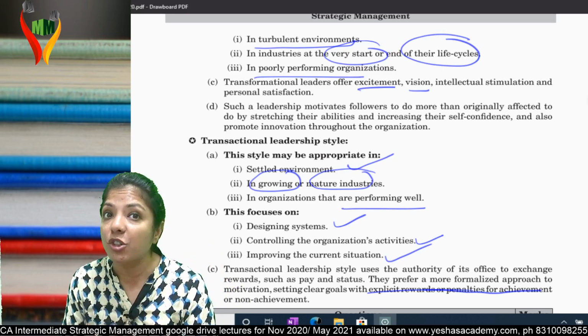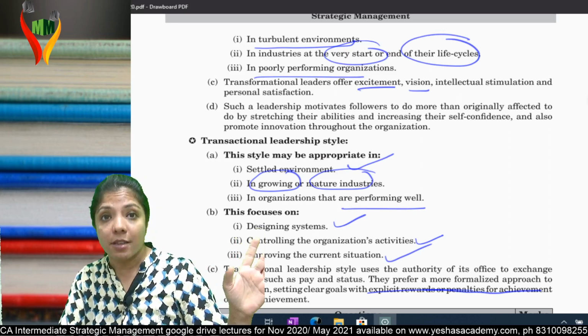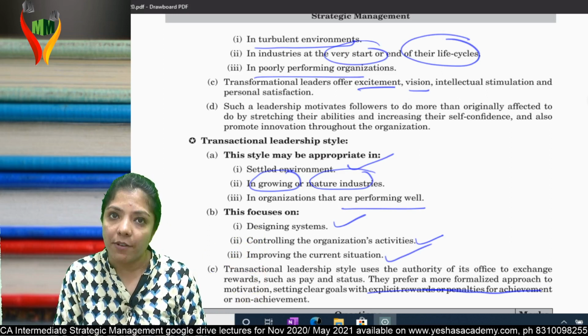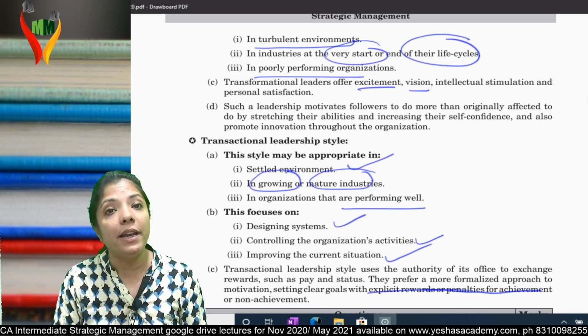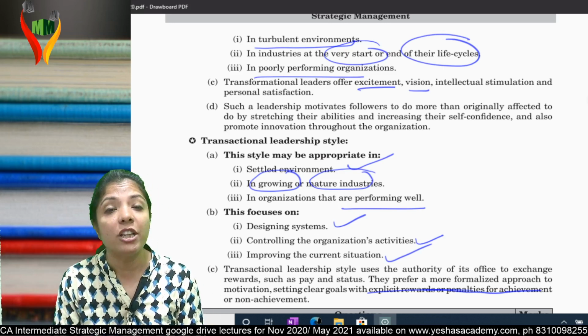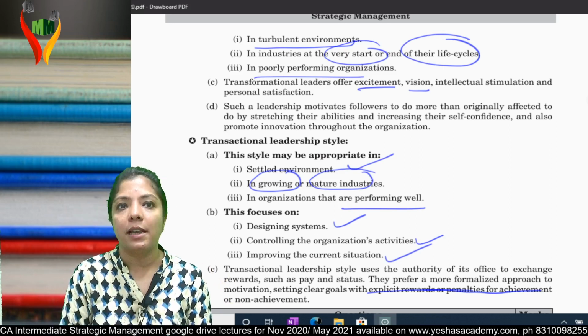So we are done with chapter 6, except one part. We started with chapter 7. So tomorrow I'll be completing chapter 6. I'll be completing chapter 7. And if time permits, I'll start with chapter 8.